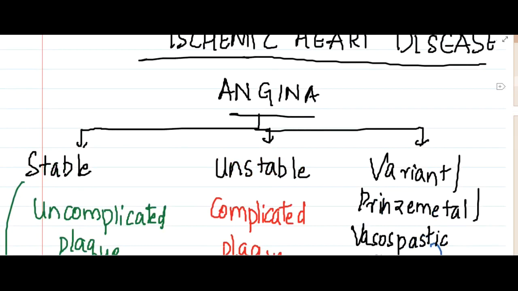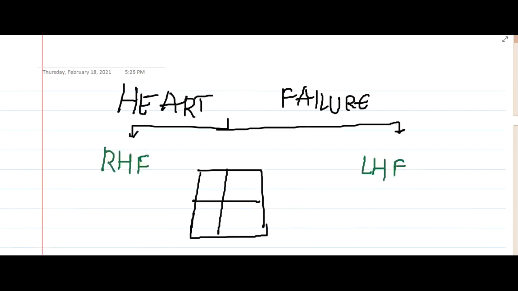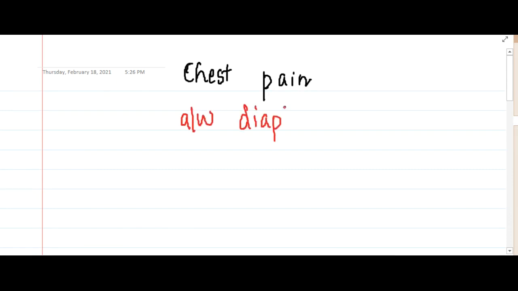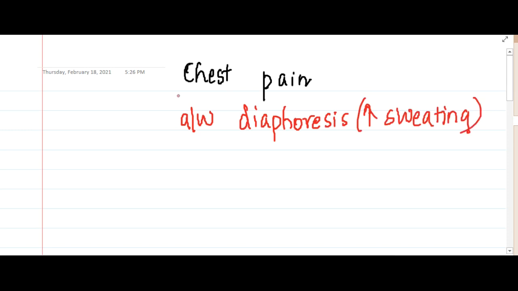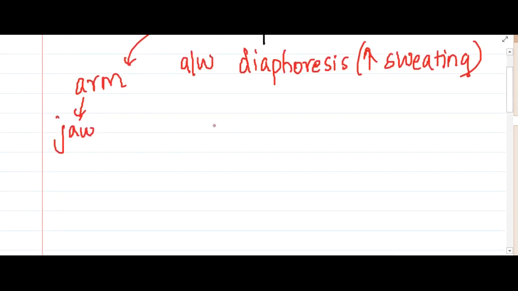We will now learn about MI also. When a person comes to you with chest pain, either with exertion or with anything, chest pain associated with diaphoresis, that is excessive sweating, or chest pain associated with radiation to either arm, or radiation to the jaw, in such cases you will have to do an ECG.